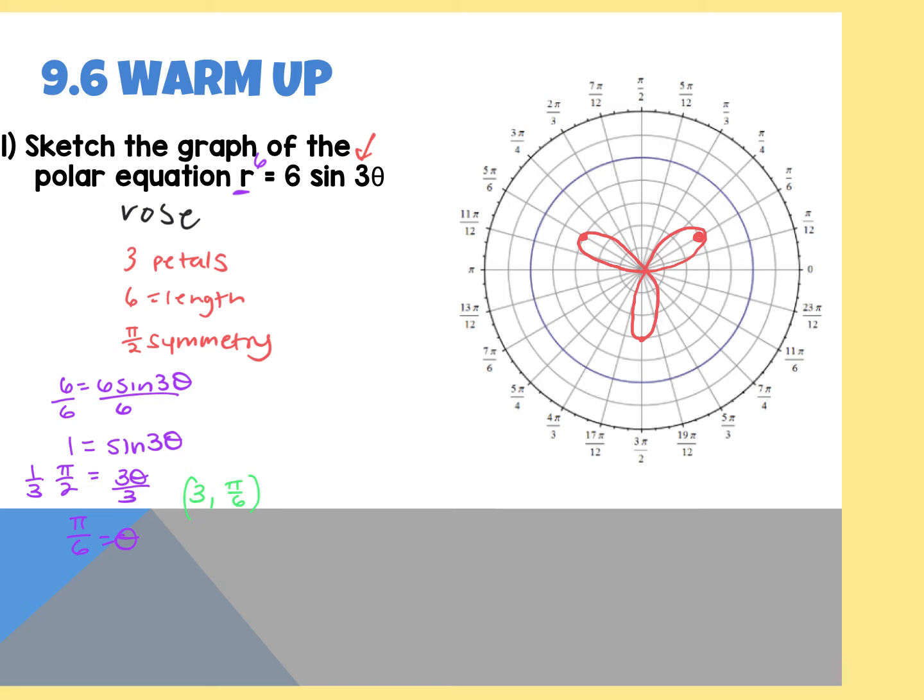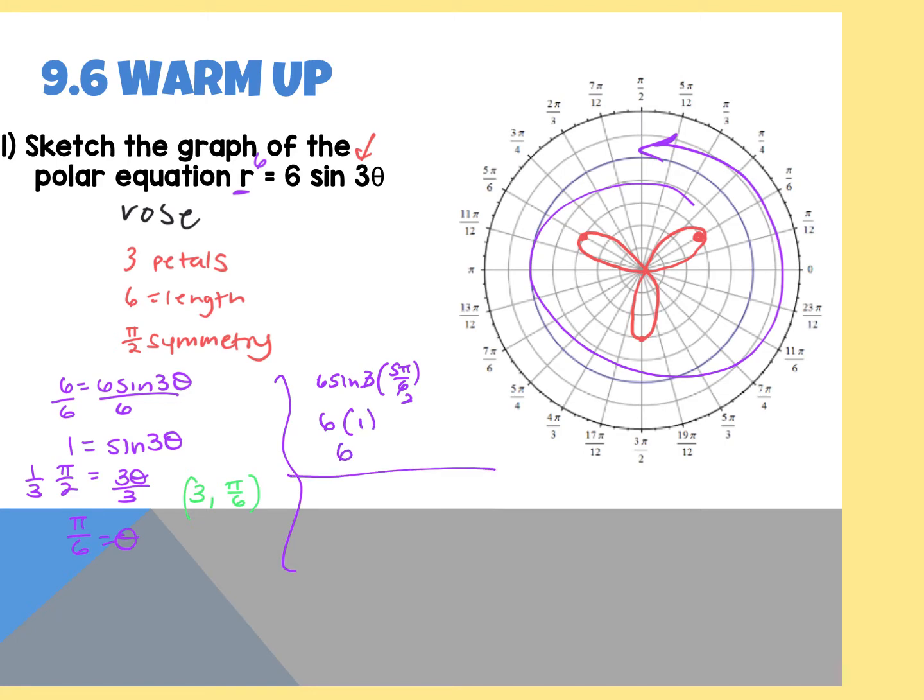Now the way I confirm those two is by plugging in those points. So I would plug in 5 pi over 6: 6 sine 3 times 5 pi over 6. This gives me 5 pi over 2, which is all the way around and back up to the top. So sine there is 1, and that's 6, which is consistent with what we found. And then the one on the bottom: 6 sine 3 times pi over 2 gives me 6 sine 9 pi over 2. That's 4 and 1/2, which brings me around twice, back up to the top. So sine there is 1 again, and I get the other coordinate point.